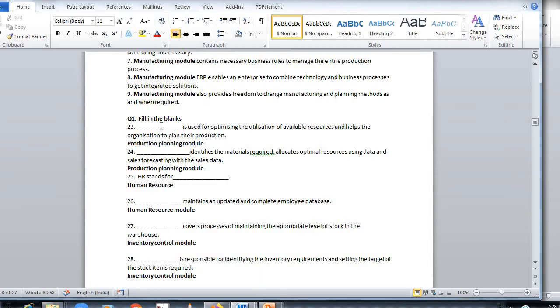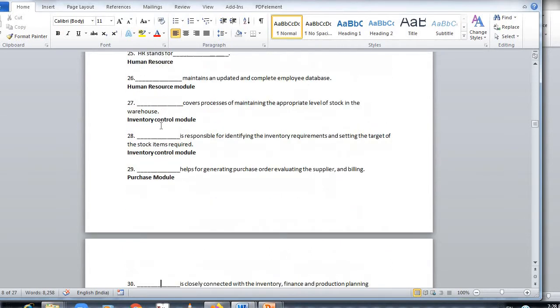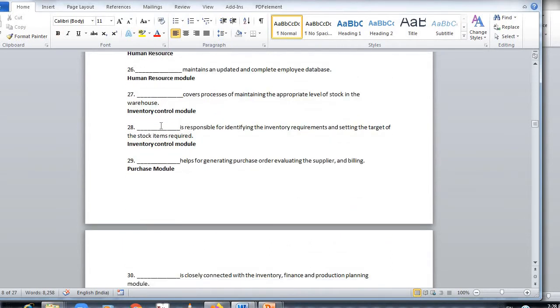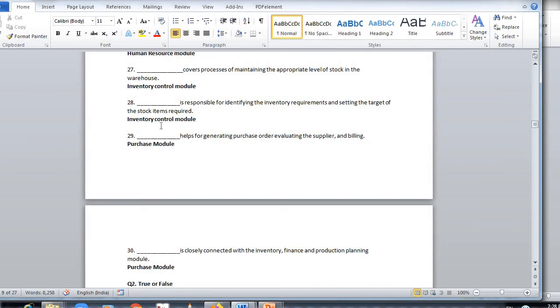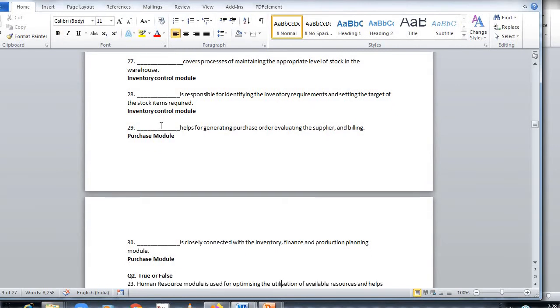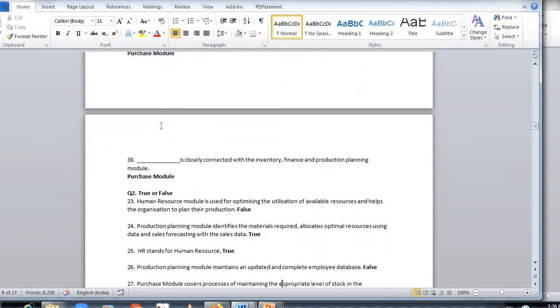Dash is responsible for identifying the inventory requirement and setting the target of the stock items required. Inventory control module. Dash helps for generating purchase order, evaluating the supplier and billing. Answer is purchase module. Dash is closely connected with the inventory, finance and production planning module. Answer is purchase module.